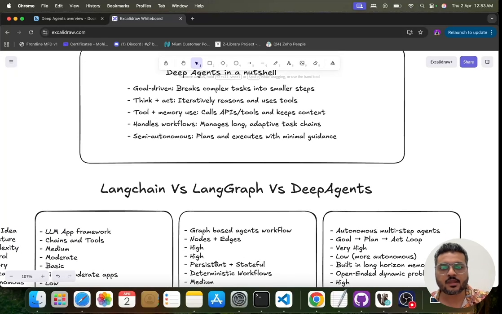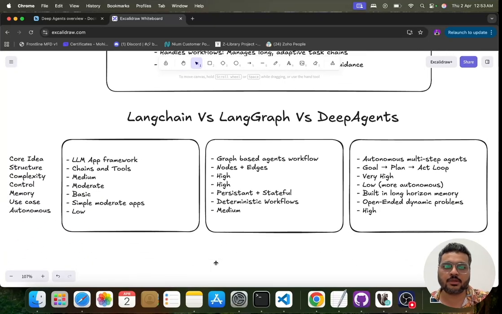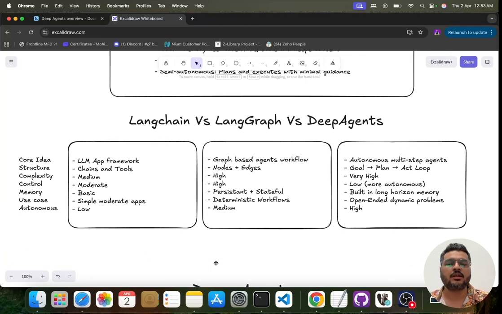Okay, so as we were discussing, it is by the same community, so we will quickly discuss the differences between LangChain, LangGraph and DeepAgents. So what is the core idea? The core idea for LangChain was that it is an LLM app framework. Basically a very simple LLM app with a pipeline kind of flow, where the input will be there, the LLM will execute it, and you will get some result. On that result you do some JSON parsing, a very simple flow.